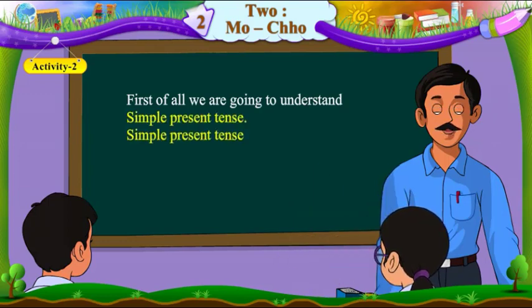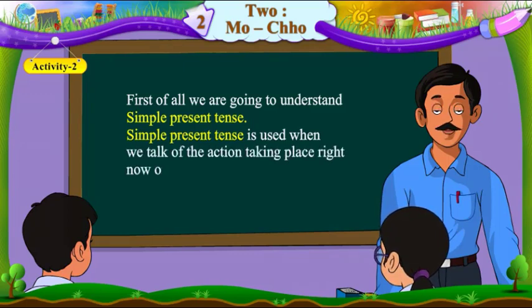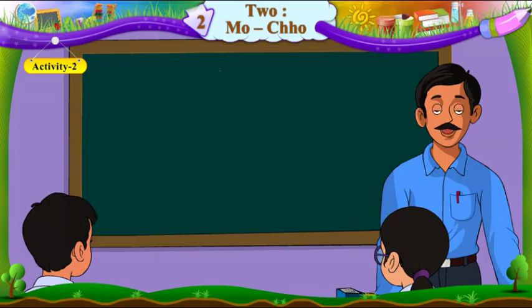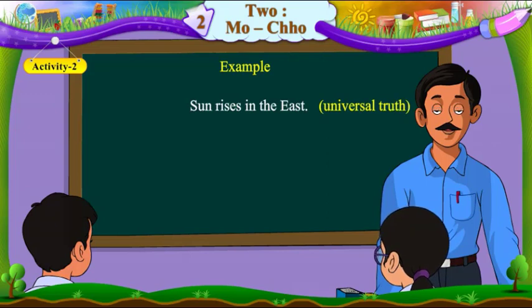Simple present tense is used when we talk of the action taking place right now, or happens regularly, or if it is a universal truth. For example, sun rises in the east. Shilpa writes a letter. I eat an apple every day.